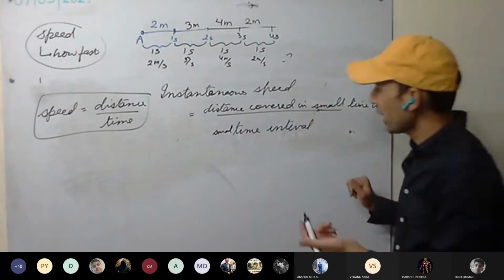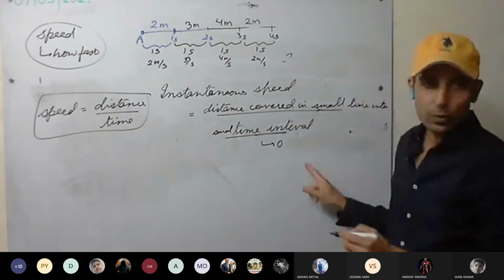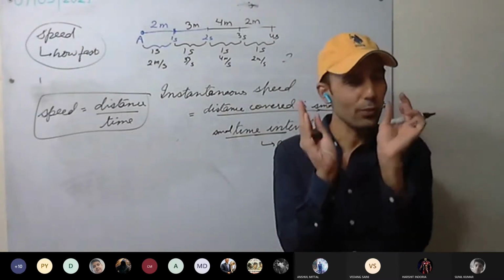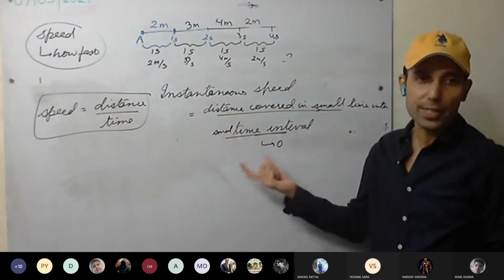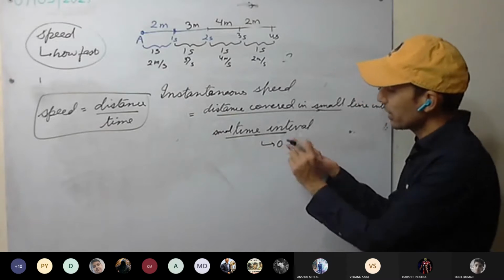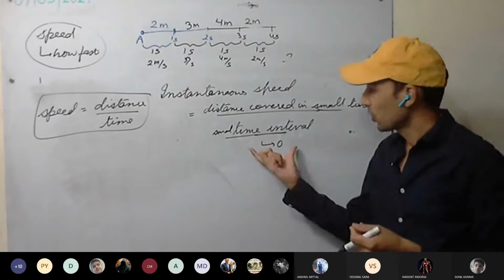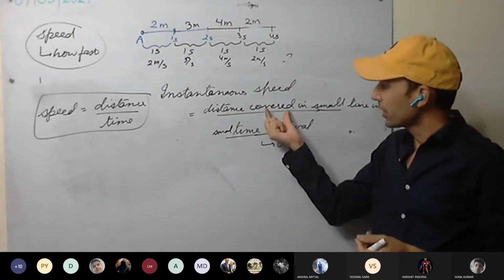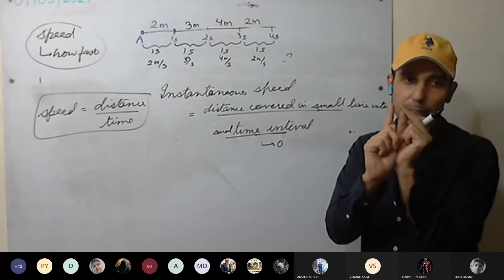When you go to higher classes, we will take this small time interval as tending to 0. That is very near to 0, not 0, very, very small. We put a limit and calculate with it. So the smaller the time interval we take, the more uniform the distance covered in that very small time interval is.